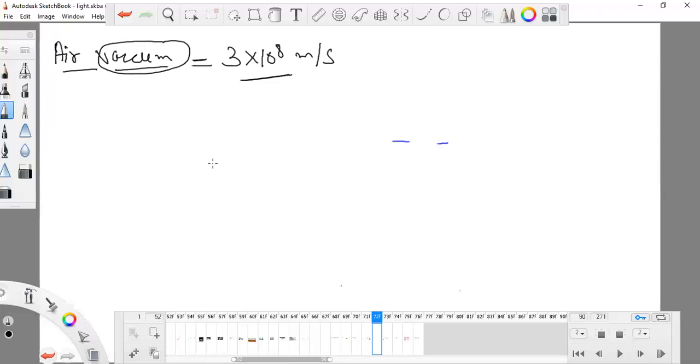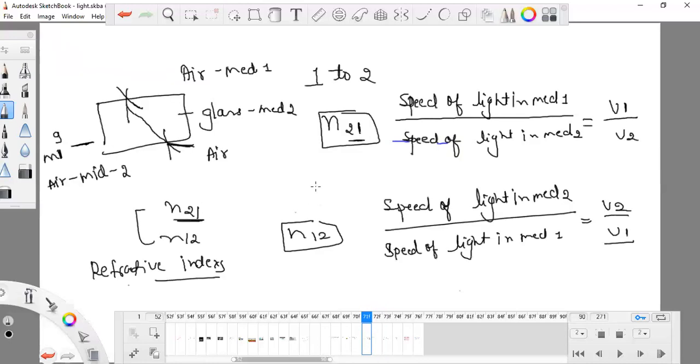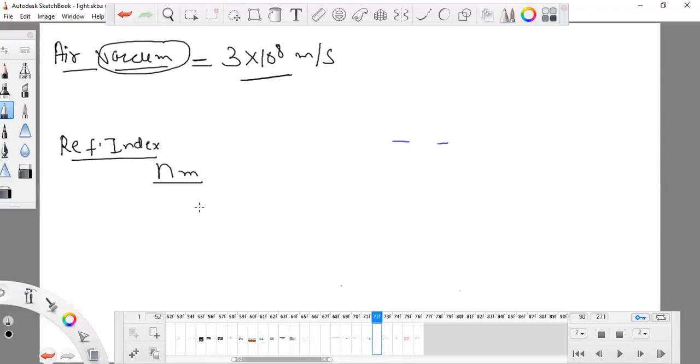So if I want to find the refractive index, a ratio, I will take nm. This is my nm. Okay, this m is for medium. I don't know what medium I'm using, this is just my medium. Either I will use this or I will use that. I don't know what medium I'm going to use, I just wrote this medium.